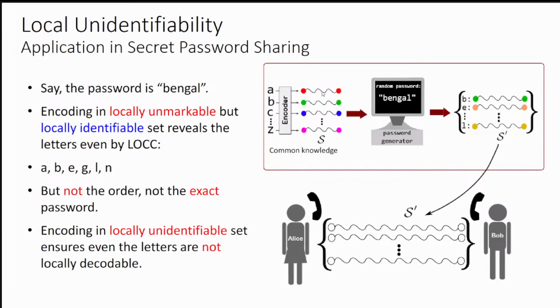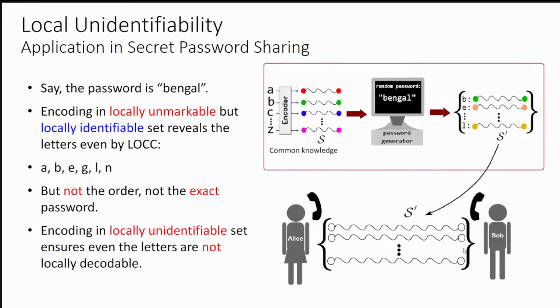It is encoded in some quantum states. And now the question is, when the password is generated, whether you can know the order of the letters of this password or not. So yes, when Alice and Bob are in the same lab, they can easily know the order of the password because they can perform some global basis measurement.